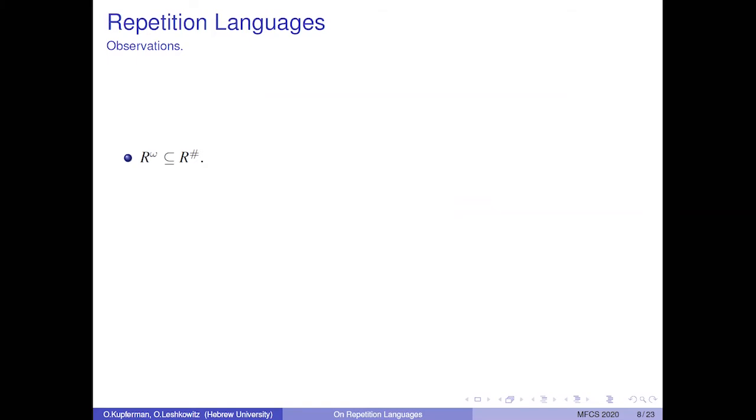Some easy observations. R omega is always contained in R sharp. Indeed, if a word is in R omega, then we can partition it into an infinite concatenation of words in R. This partition also witnesses it's in R sharp.